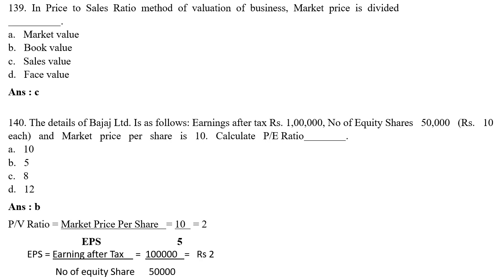Putting this value in the PE ratio formula, earning per share is 2. You will get 10 divided by 2, answer will be 5. So your PE ratio is 5, that is option B, 5.